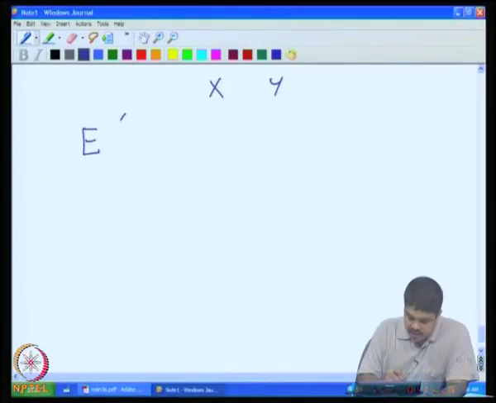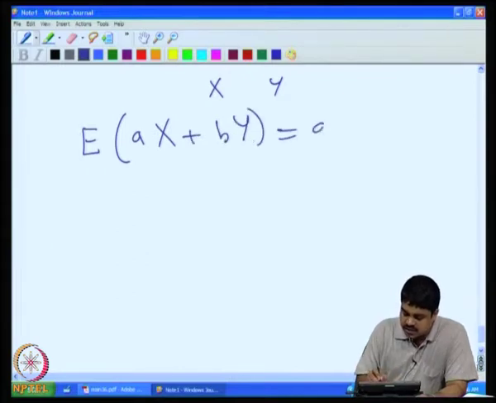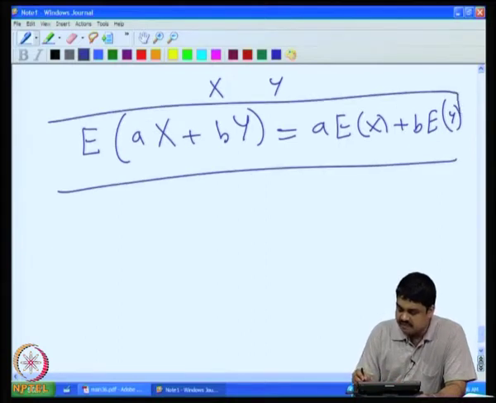The only new notion we have introduced here is the linearity of expectation, namely when you have two random variables, say x and y, and you multiply with the scalars a and b, this is essentially a into expectation of x plus b into expectation of y. Proving this is trivial in fact.